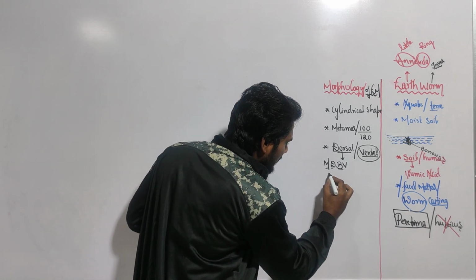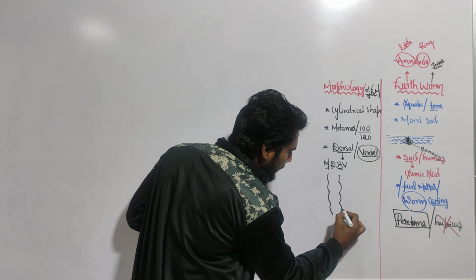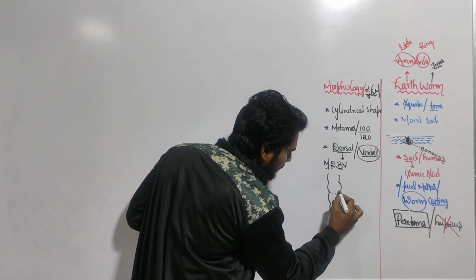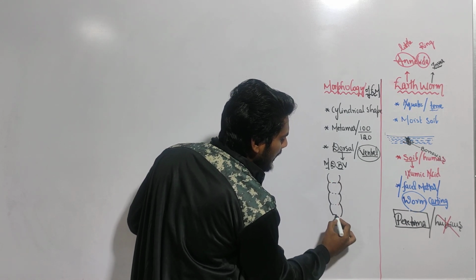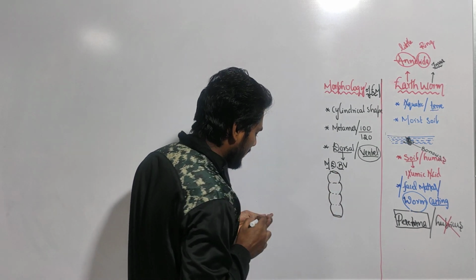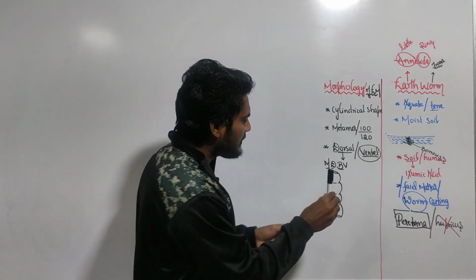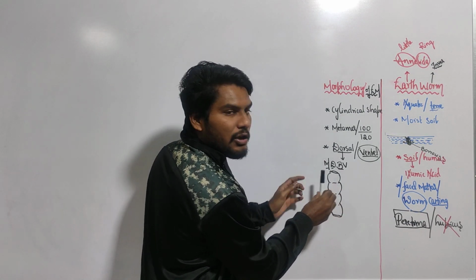So mid dorsal blood vessel means like this. This is the earthworm body, which has a number of segments, minimum 100 and maximum 120. The anterior opening is the mouth and the posterior opening is the anus. Now, if you remember, in this plane you are seeing the dorsal surface.